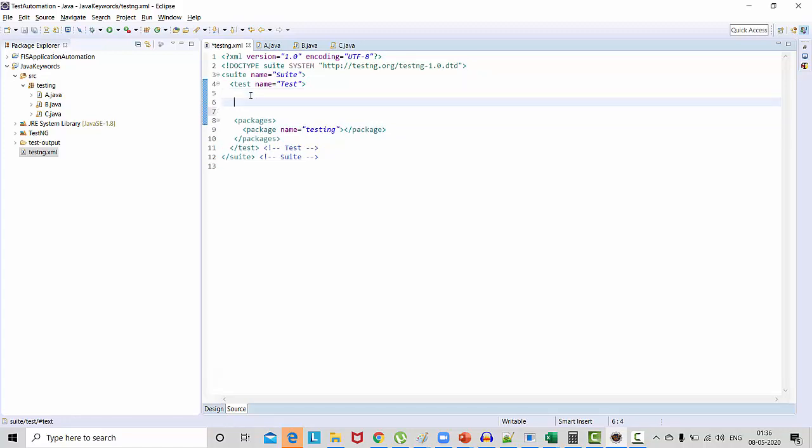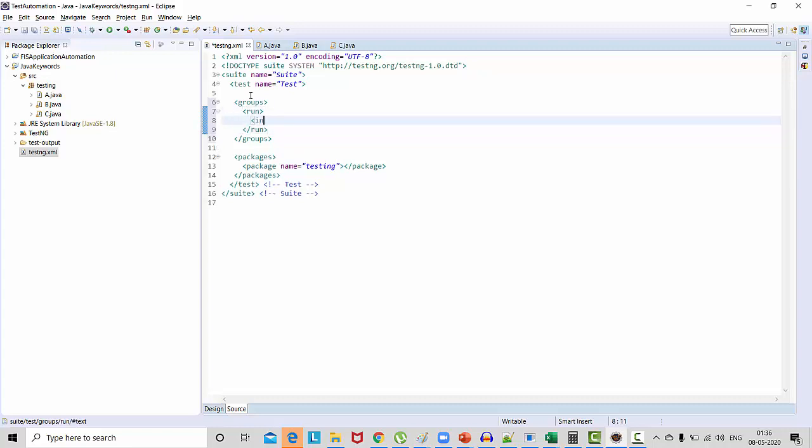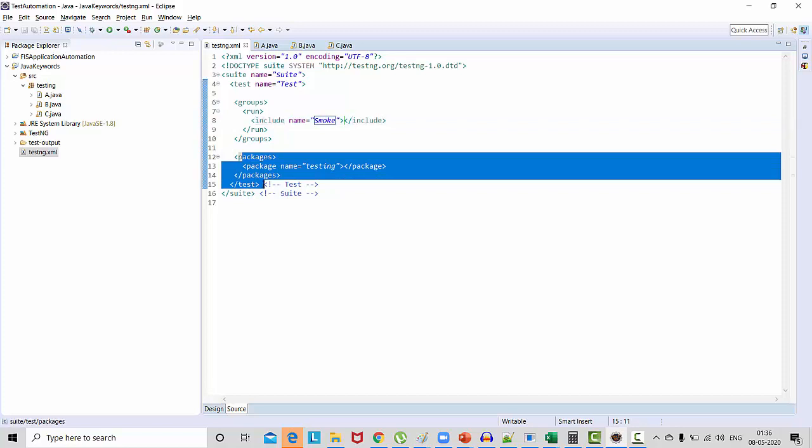Now we have to define which group you want to execute. So I'm saying groups. Inside the groups I'm defining run. Inside the run I'm saying include. Which group do you want to execute? I want to execute smoke. So now in this complete package it will search only the test cases which belong to smoke testing.